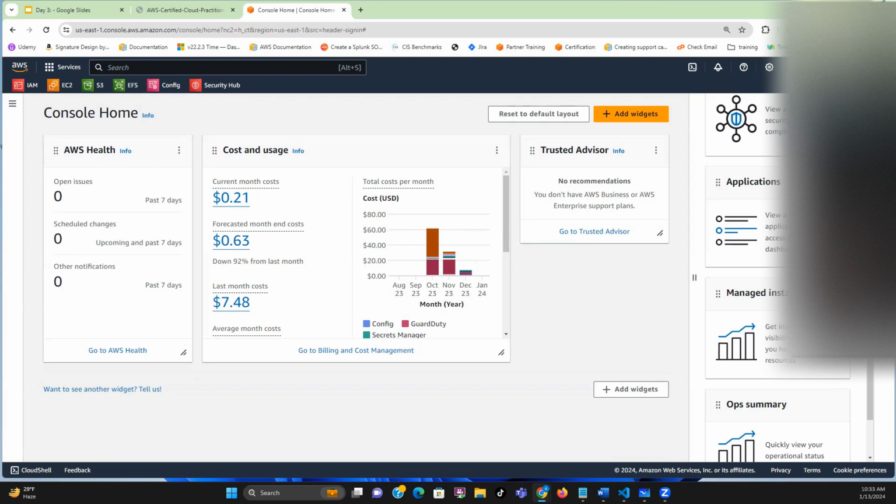So any questions from here before we go back to our presentation? No. Yeah, just a quick one. Just like you explained earlier, the services that we see in this console depend on the region that we're connected to, correct? Depend on what? It depends on the region that we are connected to. Yes, exactly.